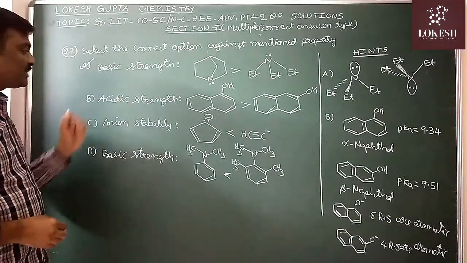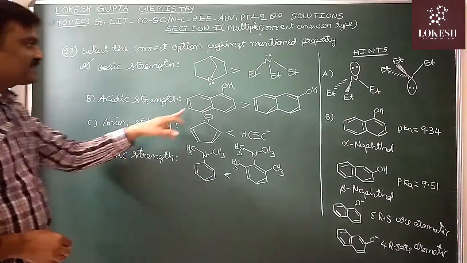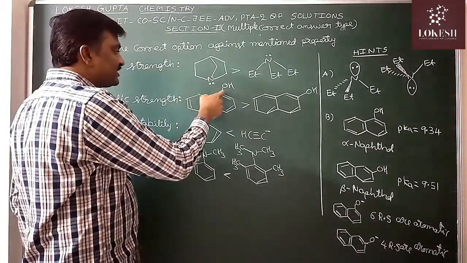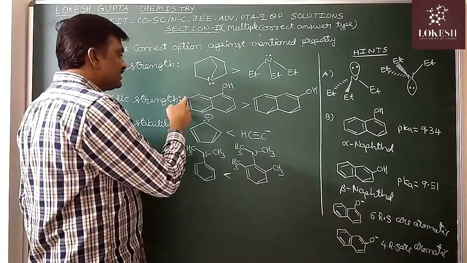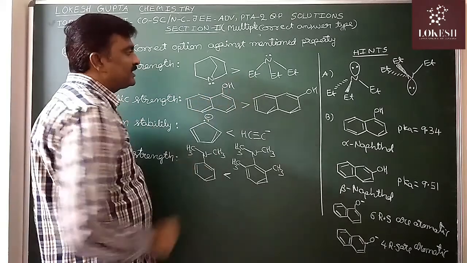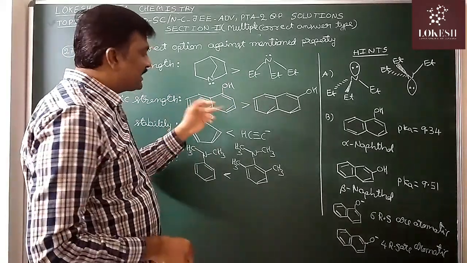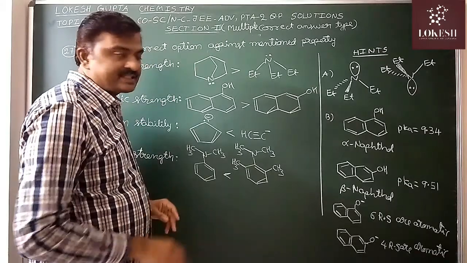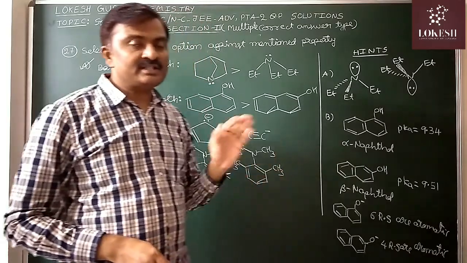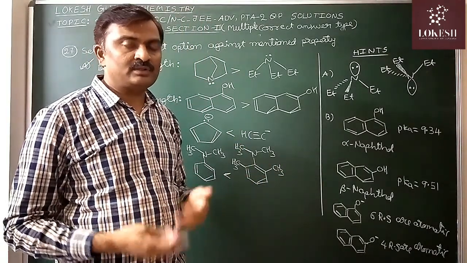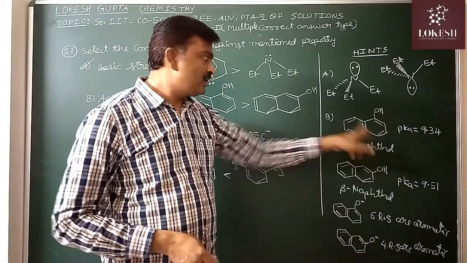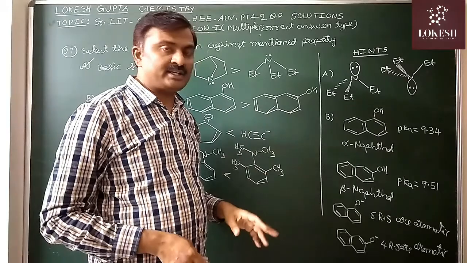Next. Now come to the acidic strength order. It is alpha naphthol, it is beta naphthol. In naphthalene, these four positions are alpha, these four positions are identical, and this is beta. So it is alpha naphthol and it is beta naphthol. Alpha naphthol is more acidic than beta naphthol. Is it correct? See, acidic strength is inversely proportional to the pKa value. The lesser the pKa value, the more the acidic strength. So, alpha naphthol is more acidic than beta naphthol.